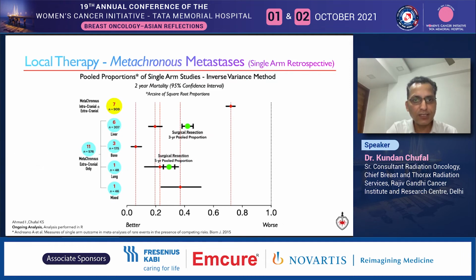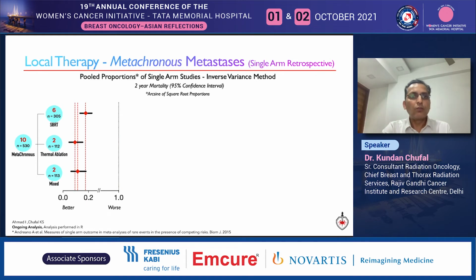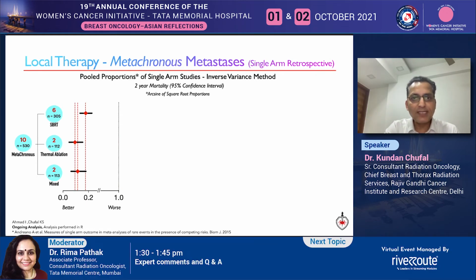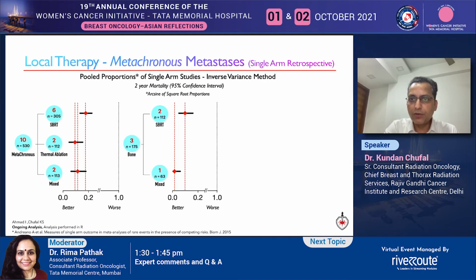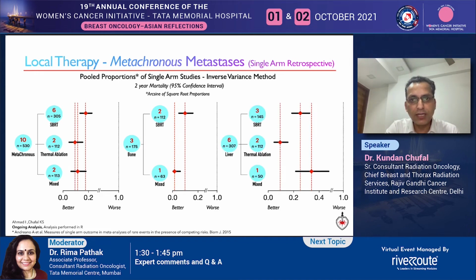Similarly, for lung metastasis, results were available for 5-year mortality, and we expect the true pooled results to lie somewhere here. So, pooling the results of metachronous oligometastasis by technique, they appear comparable, with the risk of 2-year mortality less than 20%. Similarly, for bone metastasis, risk of 2-year mortality is less than 20%, while thermal ablation has the lowest risk of 2-year mortality, which is less than 10% for liver lesions in the included series.